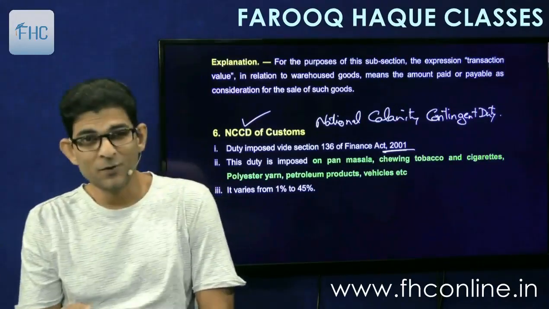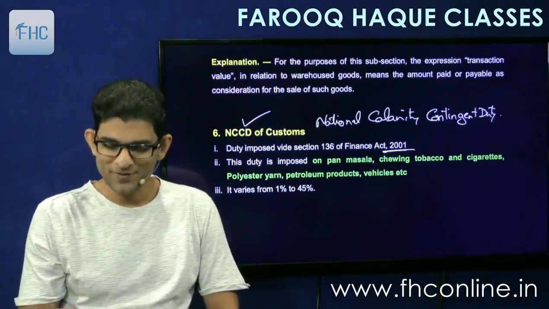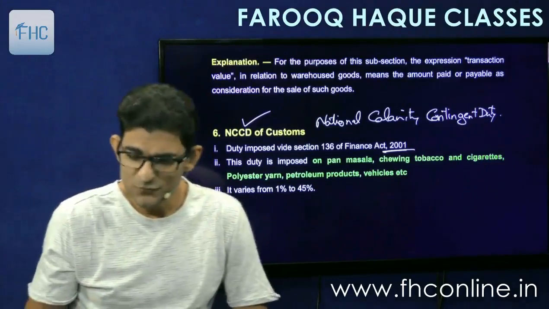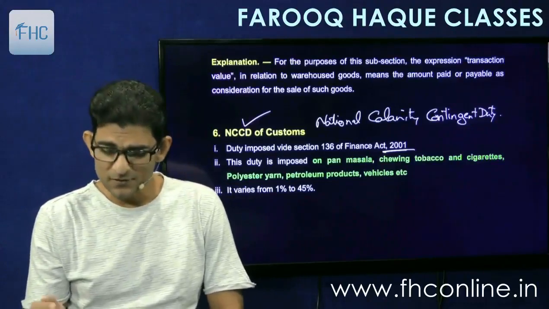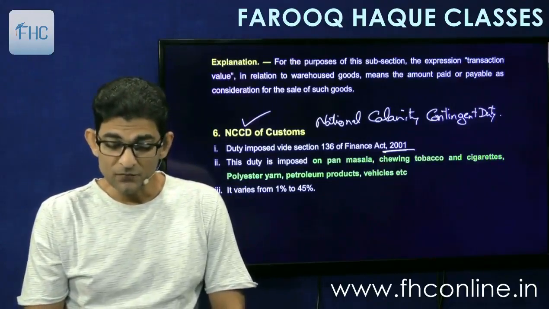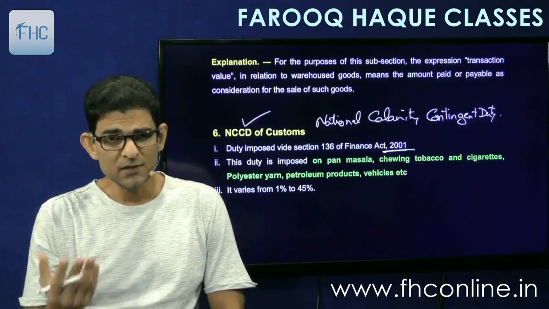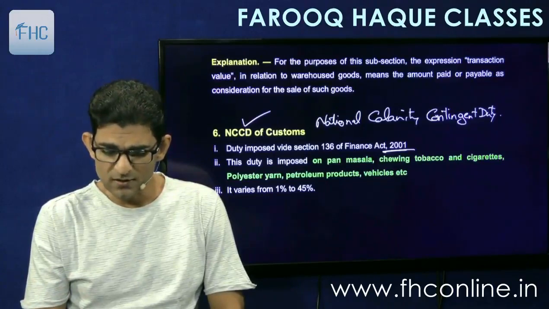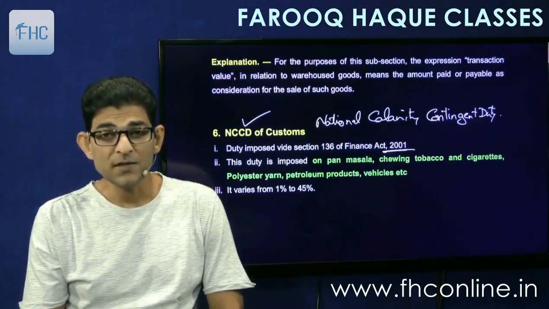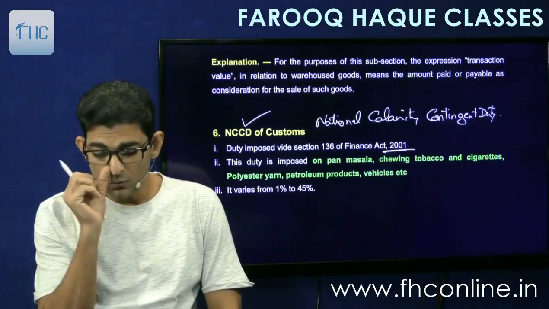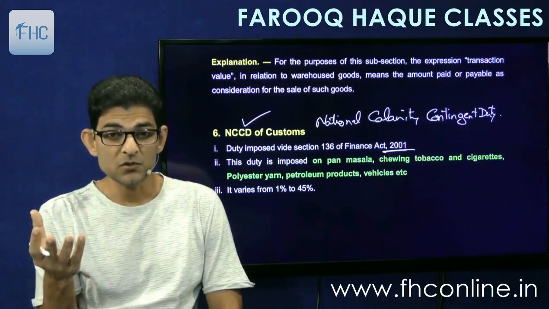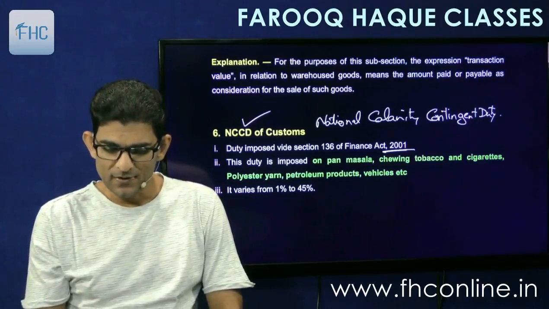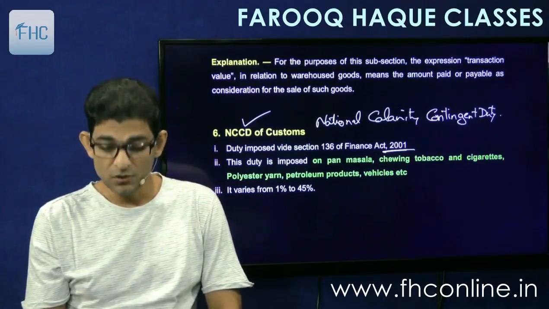Now you must not be aware because I don't know whether you were born in 2001 or not. Of course you were, but you would be a very small kid at that time, 3-4 years. So you might not have felt that earthquake, but it was a big earthquake in Gujarat. And after that this duty was imposed and it still continues. No need to study it. It is levied on pan masala, chewing tobacco and cigarettes, polyester yarn, vehicles, petroleum products, etc. Only on few goods, ranging from 1% to 45% in different situations. That's it, but you just have to remember the word NCCD, National Calamity Contingent Duty.